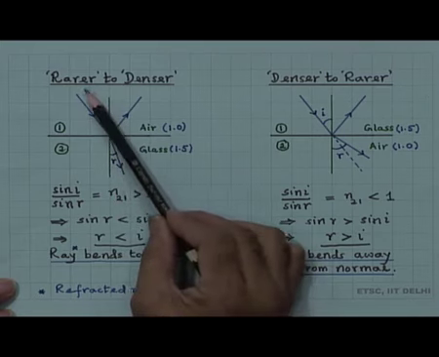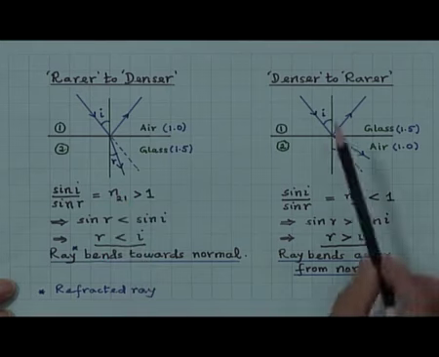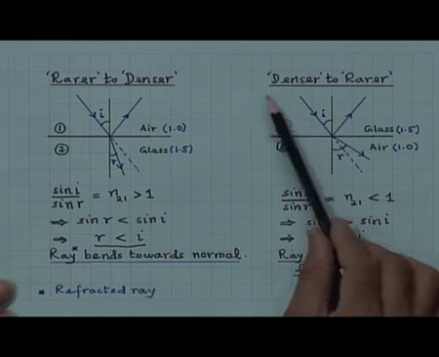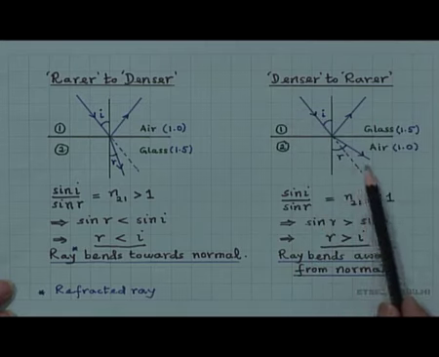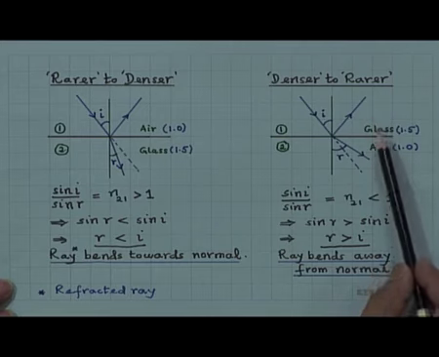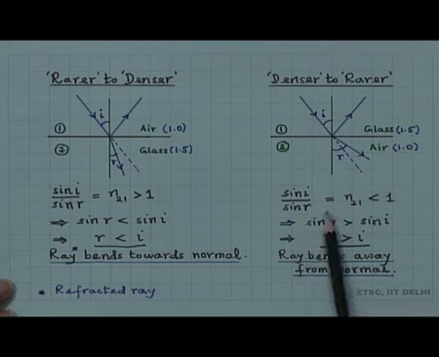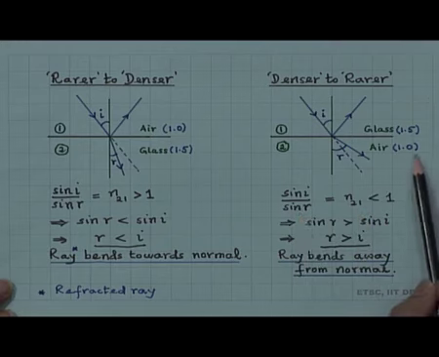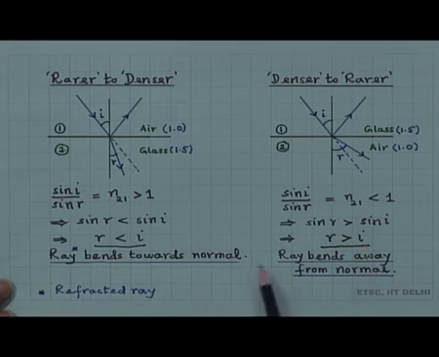When light enters from rarer to denser, light bends towards the normal, and when it is the reverse, that is when it enters from a denser medium to a rarer medium, for example glass here and air here, this is the interface, then sin I by sin r is equal to n21, that is 1 by 1.5, which is less than 1, which implies sin r is greater than sin I and r is greater than I. In other words, the ray bends away from the normal.